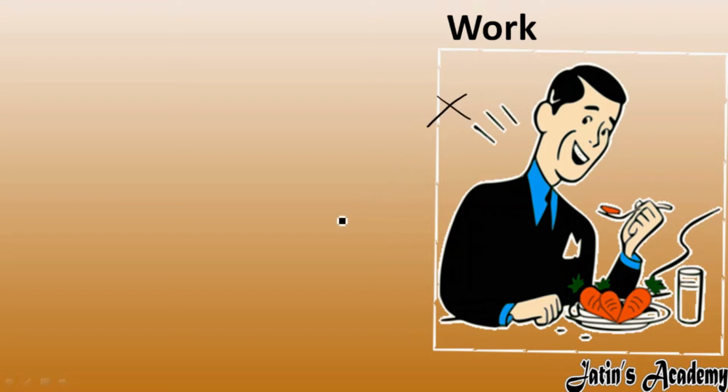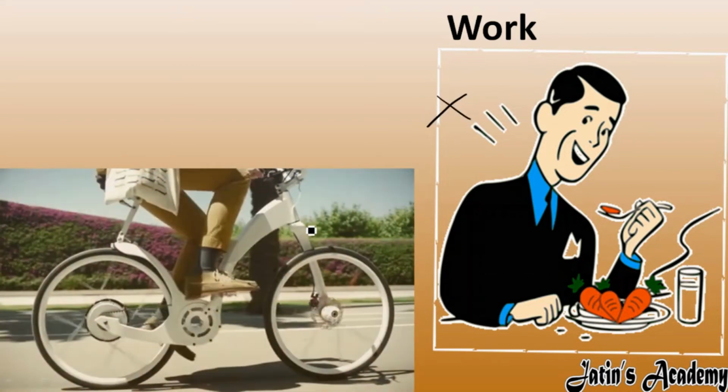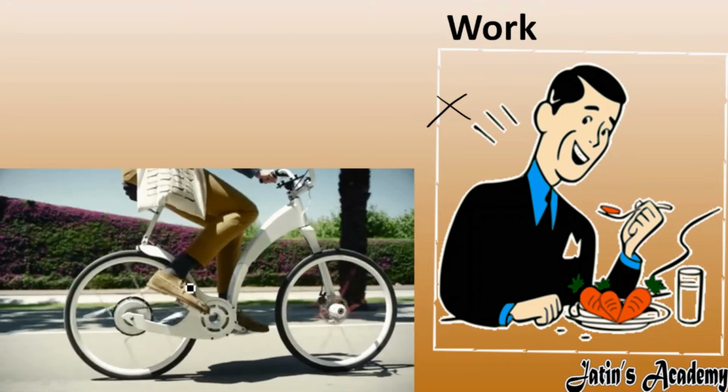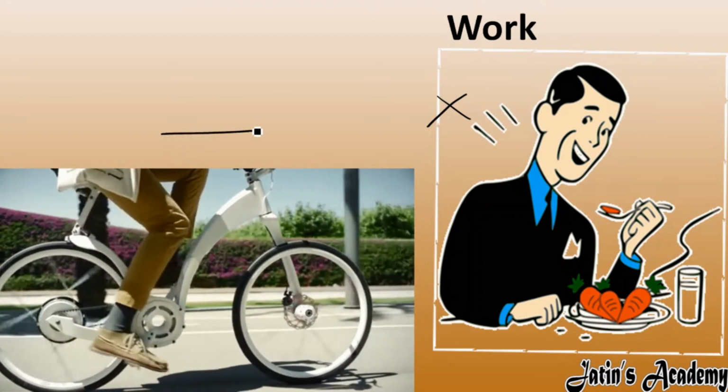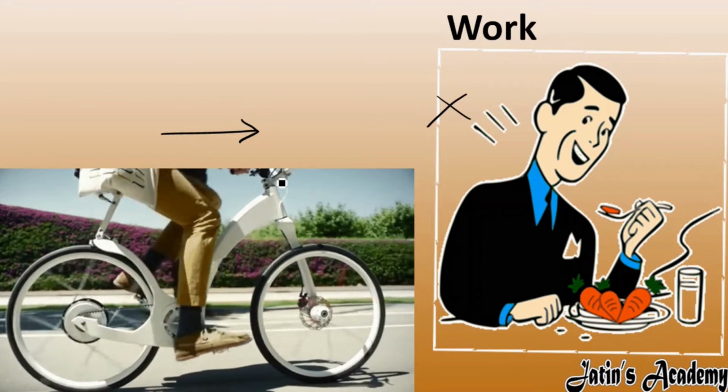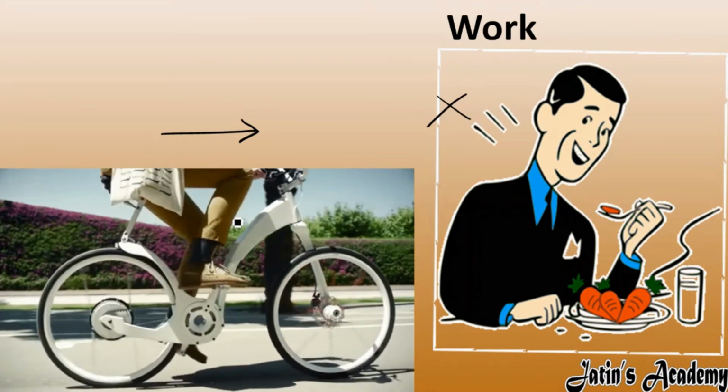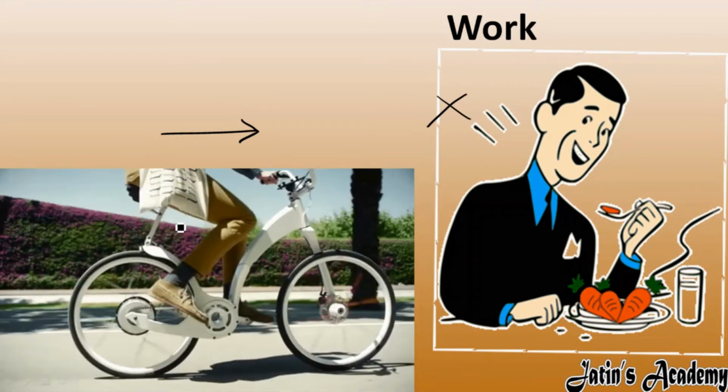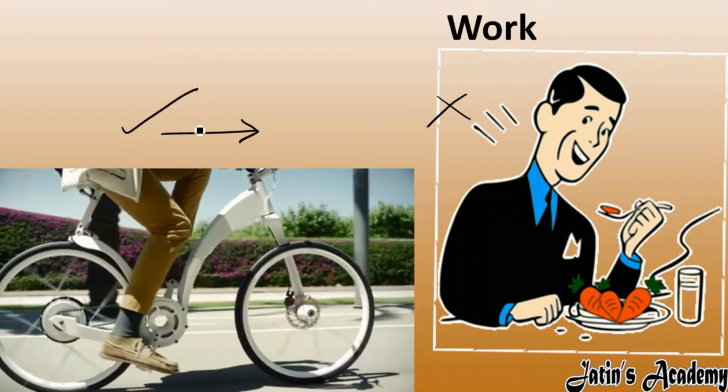Next example: bicycling. When we apply force on the bicycle and the bicycle moves in the forward direction, force is applied and displacement also occurs. So this is an example of work done. Work is done here.